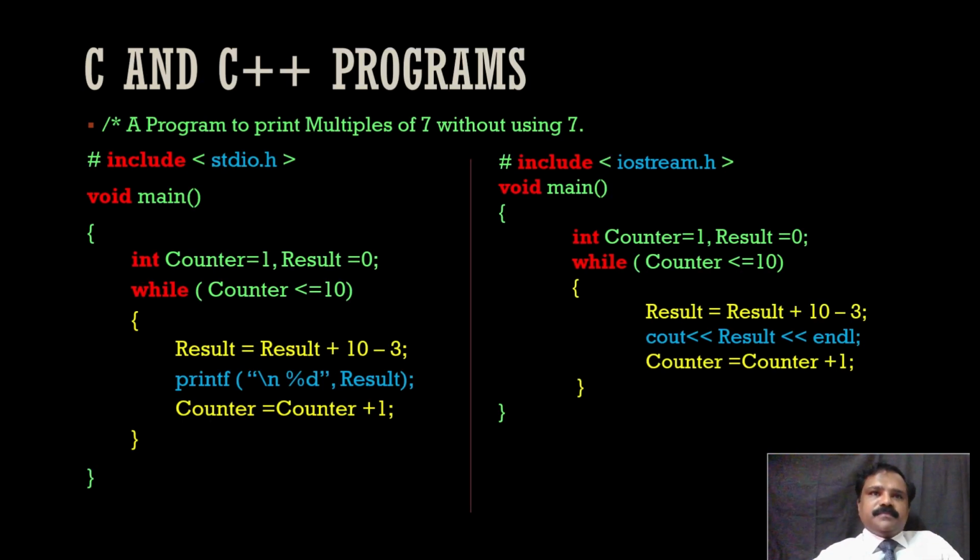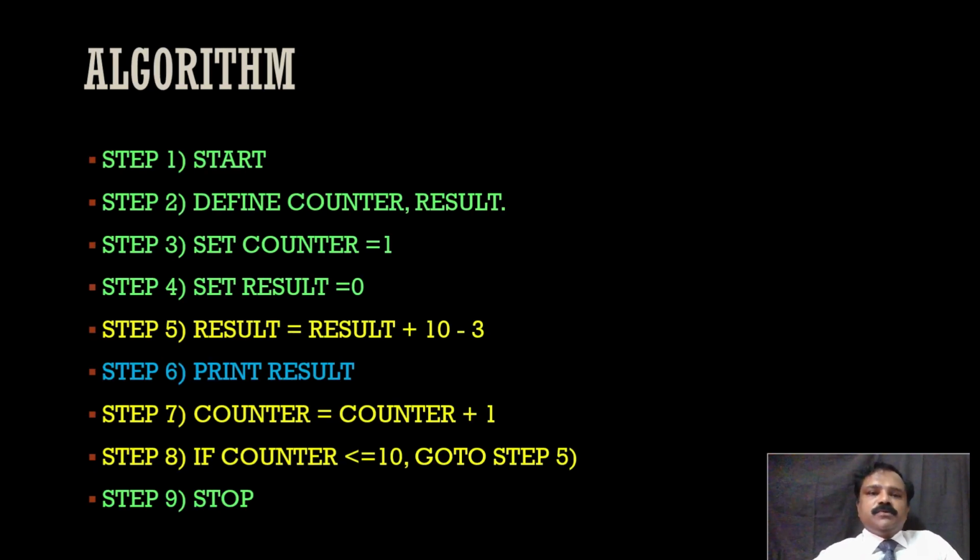Okay, that's it. So let us translate this algorithm into a program now, into C and C++. This is for those who have learned C and C++. Others can simply understand. We have something in green, that color, that is defining the counter and the result. Then initializing the counter variable and result. Then we have the actual operations. This is about initialization. This is about the actual operation. And then we are stopping it, right? And there is a loop control thing called a counter, right?